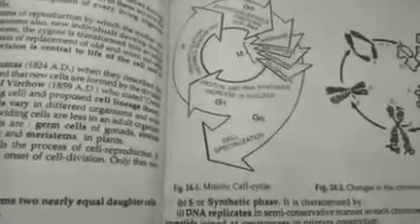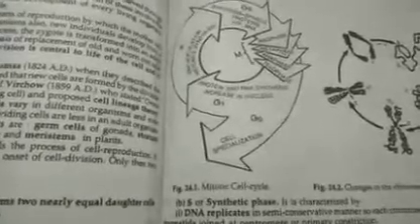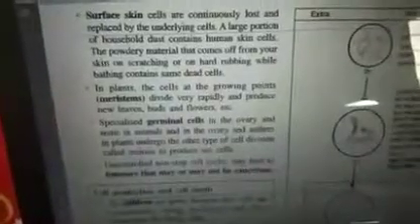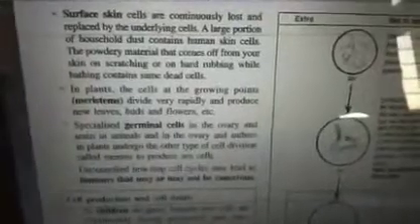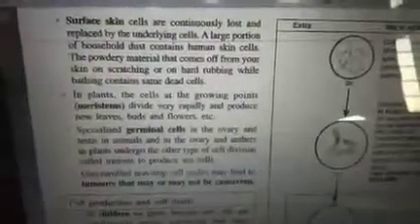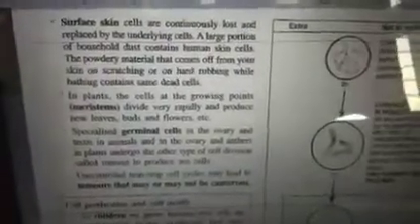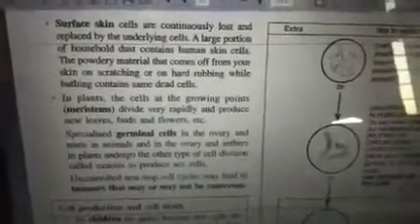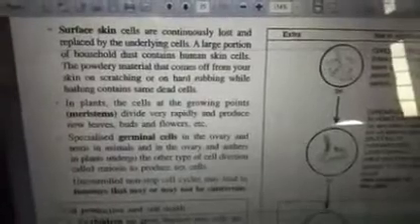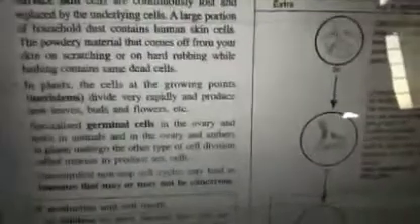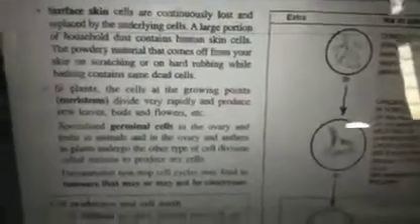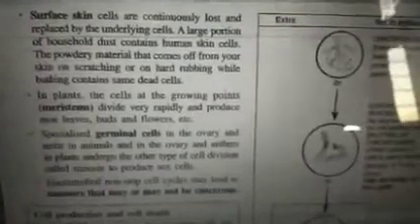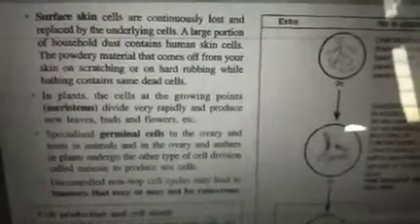Then surface skin cells are continuously lost and replaced by underlying cells. A large portion of household dust contains human skin cells. The powdery material that comes off from your skin on scratching or hard rubbing while bathing contains some dead cells. You might have seen during the winter season mainly, the rough skin starts removing itself.